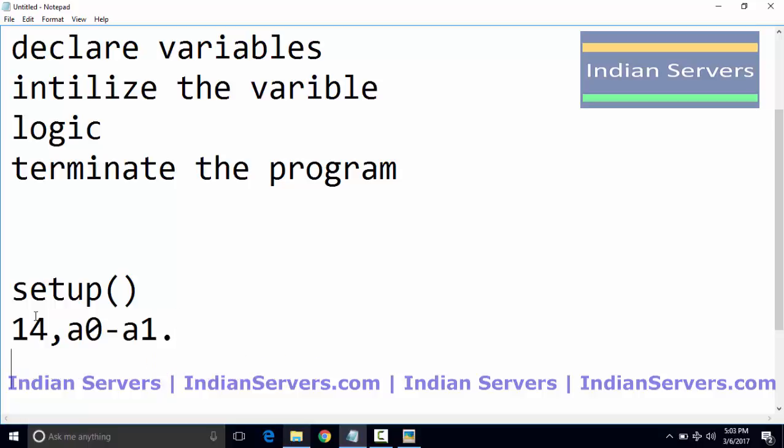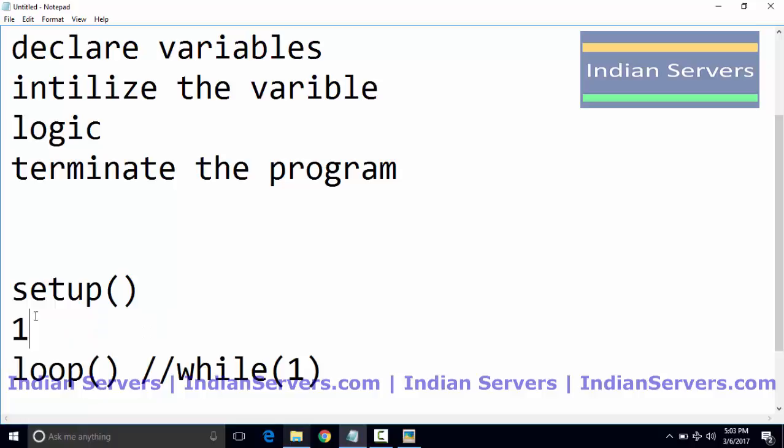Say for example, I want to blink the LED which is connected to the 13th digital pin. For that purpose, I have to tell the Arduino that I am going to connect an LED to the 13th digital pin. This can be done by using the pinMode function. By using this pinMode function, we can tell the Arduino I'm going to use the 13th digital pin as output.